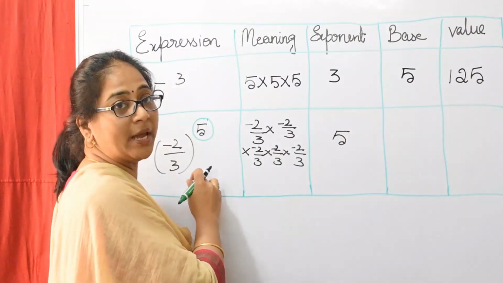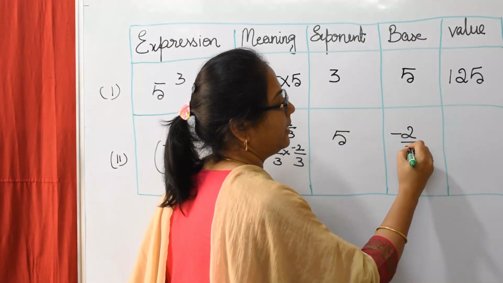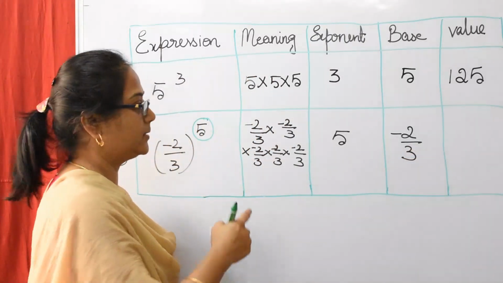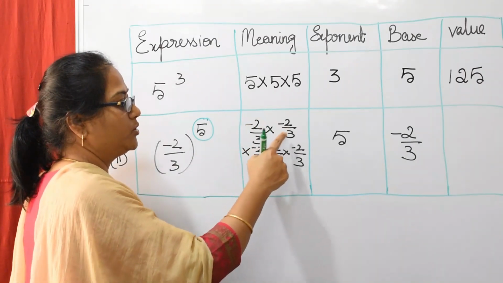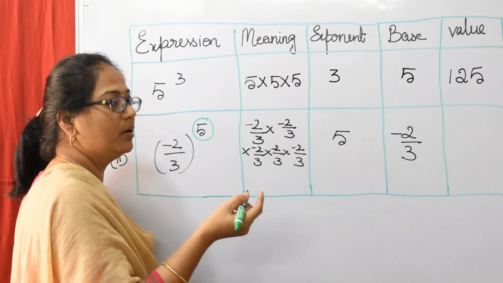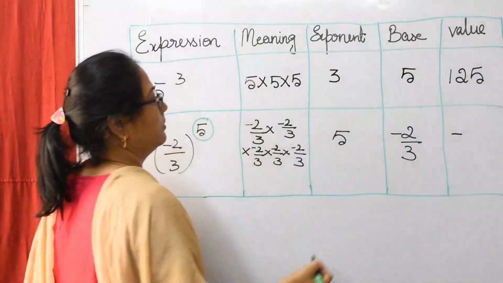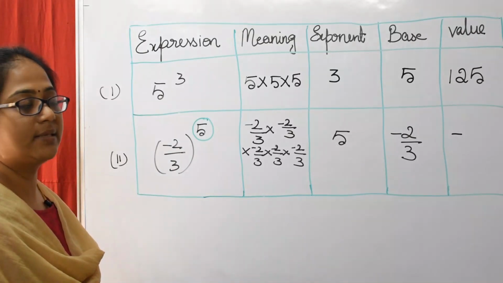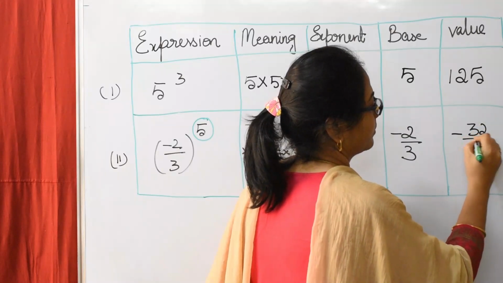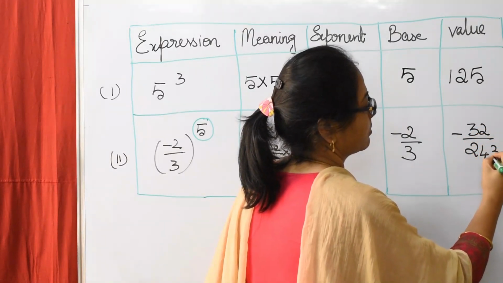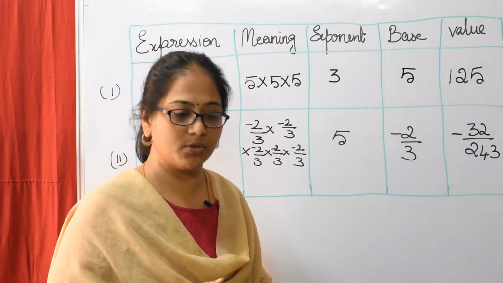And what is the base number here? Minus 2 by 3. And for the value, we have a negative sign repeated 5 times: 1, 2, 3, 4, 5 times. It's an odd number, so for sure we will get a negative number. And the value of this is minus 32 by 243. Understood, students?